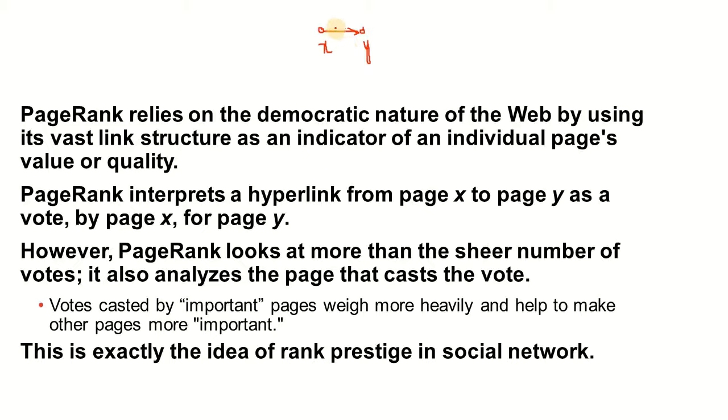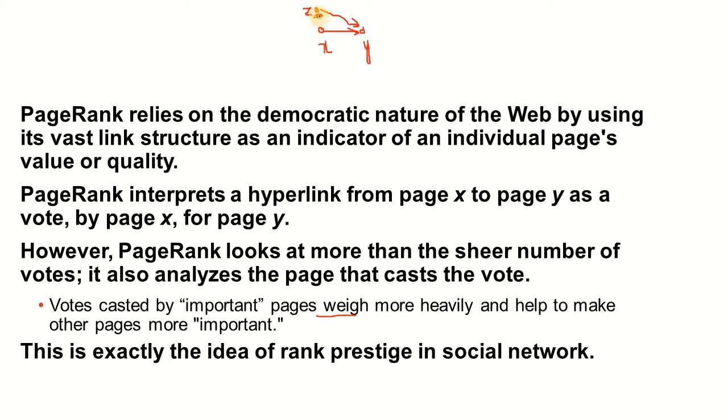But it's not just the number of votes, just like the in-links that we saw for the other prestige techniques. PageRank is particularly cautious about the number of outlinks a node has. So what it basically does is assign weights of importance to a vote that is being given. Like if we have another node that is also voting for Y, let's call this one Z, these two votes are going to have different weights. Now the weights depend on two things. That is, what is the original weight of a node that is voting for another node? And secondly, how many other nodes are they voting for?